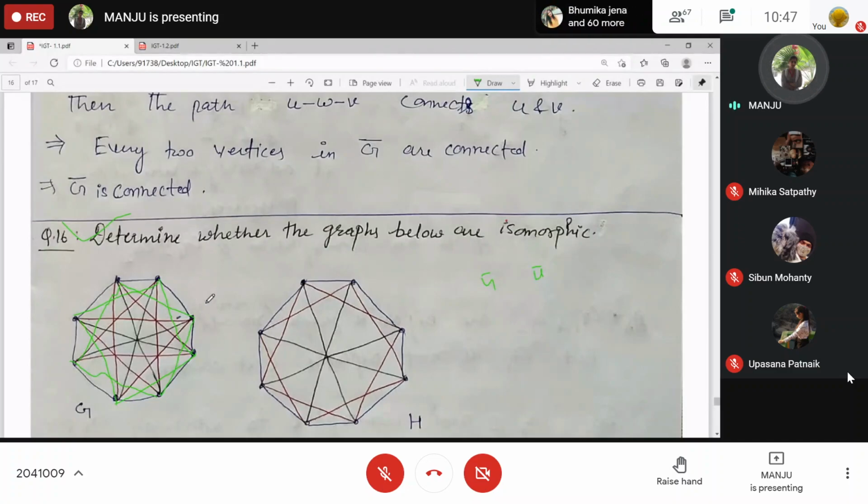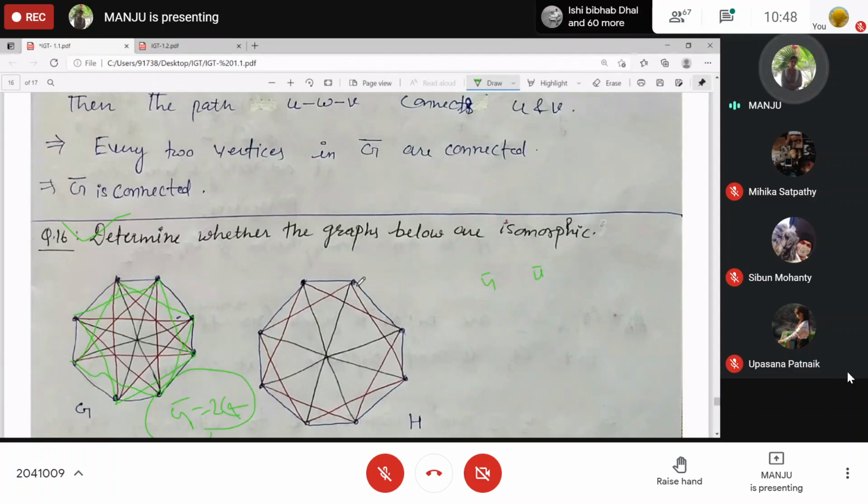Is there any other adjacency condition in its complement? No. No other edges left, right? So its complement will be C4, another C4. So G complement is giving you 2C4. Clear? What about H complement?